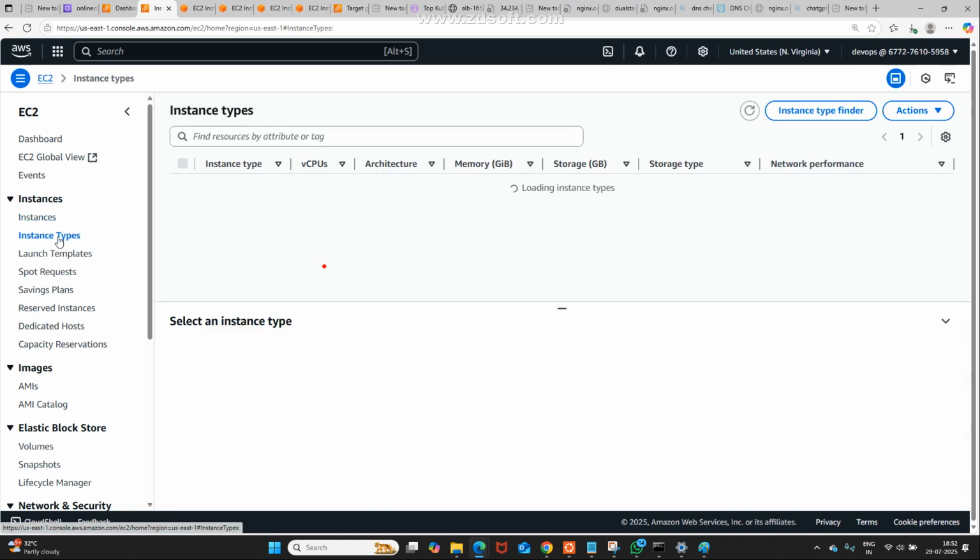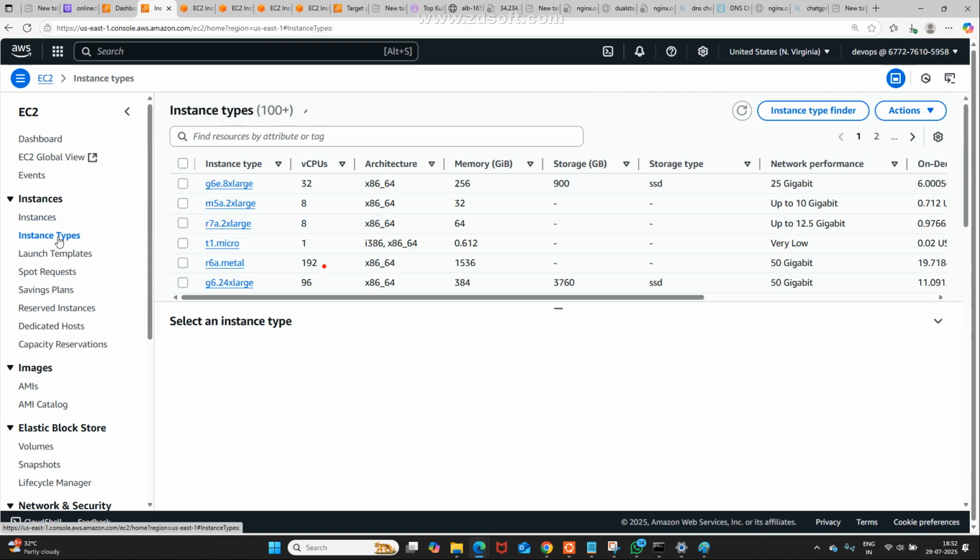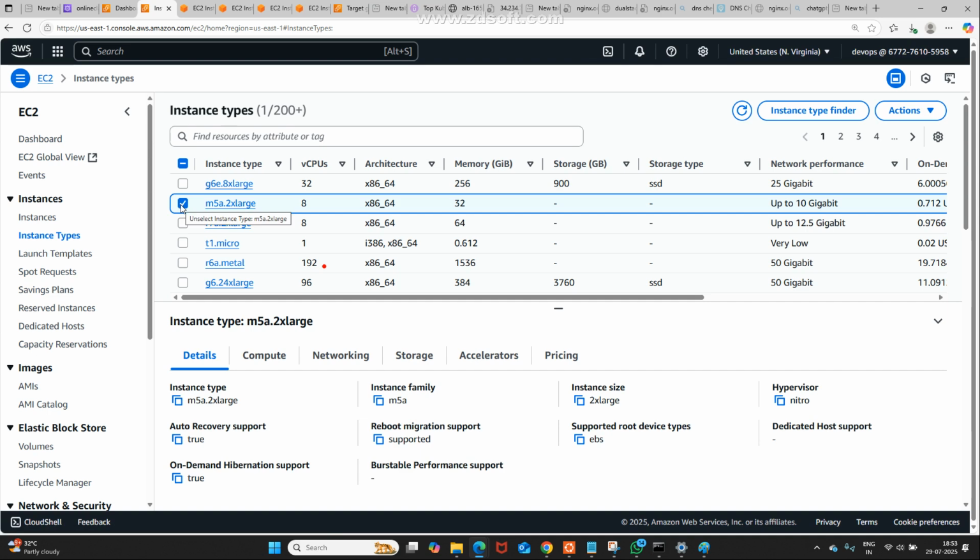Instance types. In real time, we never work with T2 micro. We may work with minimum X2 large or M5. Minimum, you may go with M5A. What is the advantage here? How much memory is it using? 32 GB. How many core CPUs? 8 core CPU. If you use this one for 1 hour, you need to pay around 100 rupees per hour. As a learner, the easiest instance we are going to work with is T2 micro only. As an industry professional, in future, you may work with bigger ones.